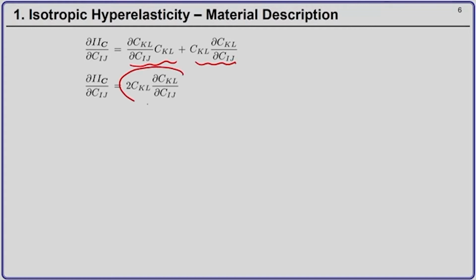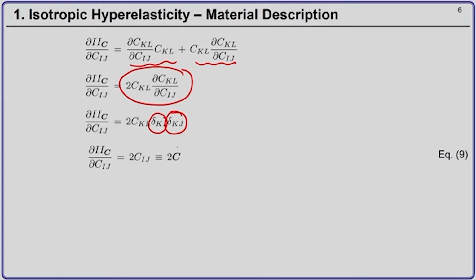So, I can just write it as twice C_kl into del C_kl by del C_ij, and from our previous slide del C_kl by del C_ij is nothing but delta ki into delta lj. So, this becomes 2 C_ij, and in direct notation this is twice the right Cauchy Green deformation tensor C.